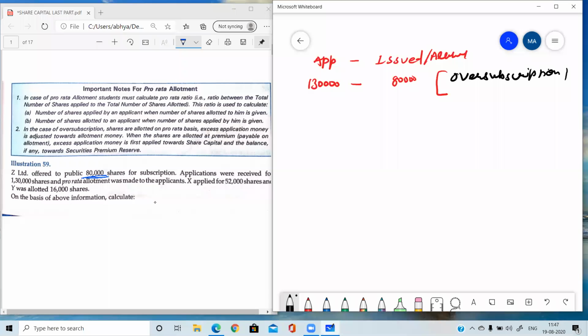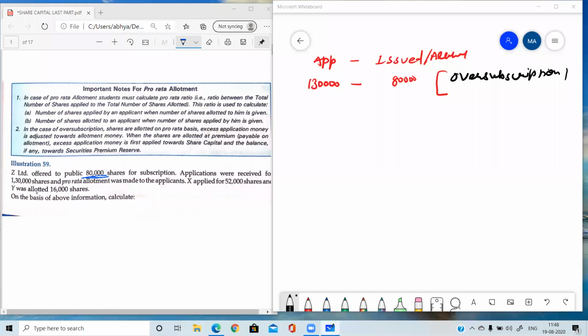Means we are making a ratio and on the basis of that ratio we are issuing the shares. No one is discouraged, disappointed. Everyone is allotted the share. And third case was the combination of first and second case. A part of the applicants' applications are rejected and their money is sent back, and the other part is given shares on the basis of pro rata allotment.